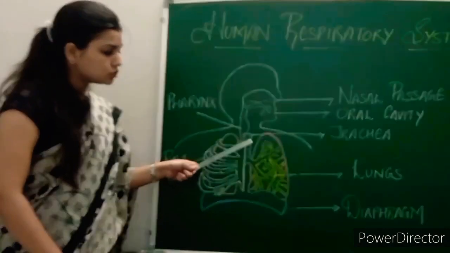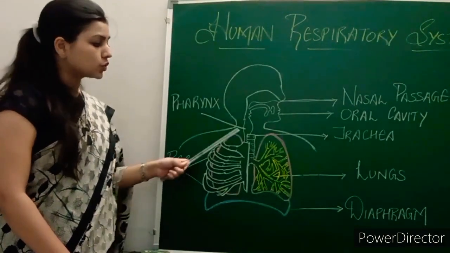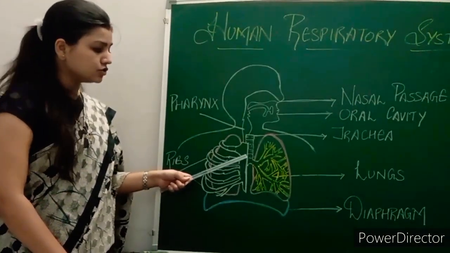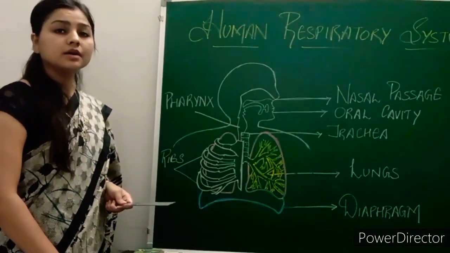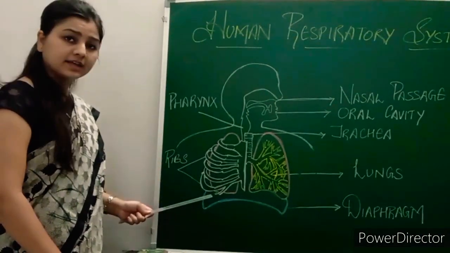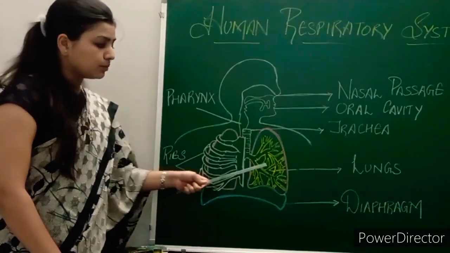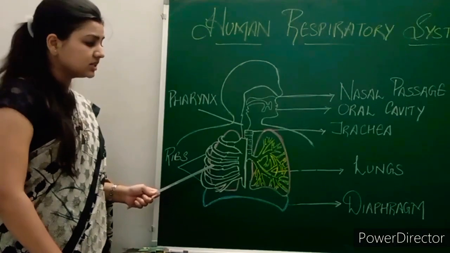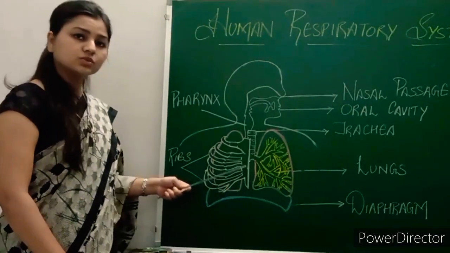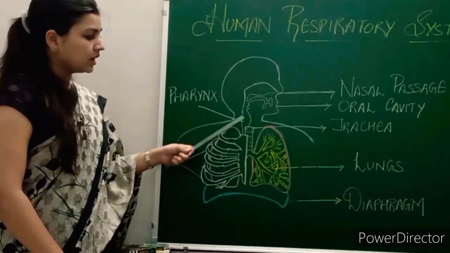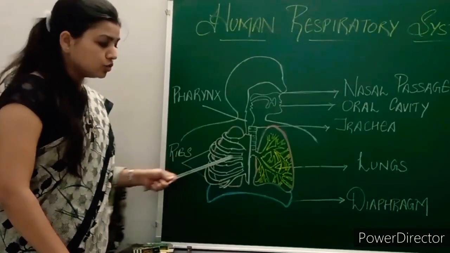The windpipe is also covered completely with rings of cartilage, a bony structure, which is going to prevent your windpipe from any injury. In the same manner, your lungs are completely covered with the rib cage, which is a bony structure again to protect your lungs, because lungs are delicate organs. Basically, both the lungs are covered with rib cages, but here we are showing you one side covered with the rib cage and one side we are not covering, to show you the lung structure. Now the air enters through the trachea and then it gets into both the lungs.